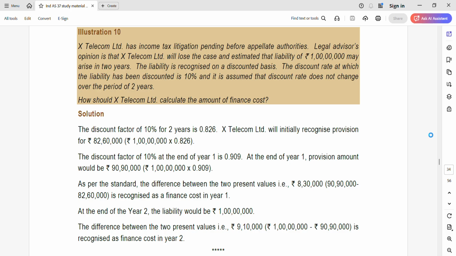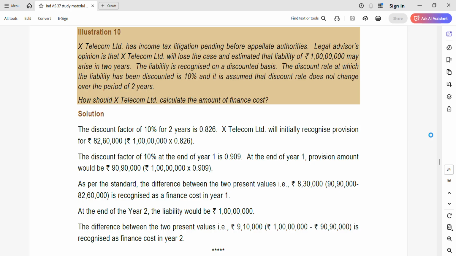Let's quickly take a look at a few important illustrations from Ind AS 37 which are going to be very handy for you. First one: X Telecom Limited has an income tax litigation pending before appellate authorities. Legal advice's opinion is that X Telecom Limited will lose the case and estimates that a liability of 1 crore may arise in 2 years. The liability is recognized on a discounted basis. The discount rate at which the liability has been discounted is 10% and it is assumed the discount rate does not change over the period of 2 years. How should X Telecom Limited calculate the amount of finance cost?